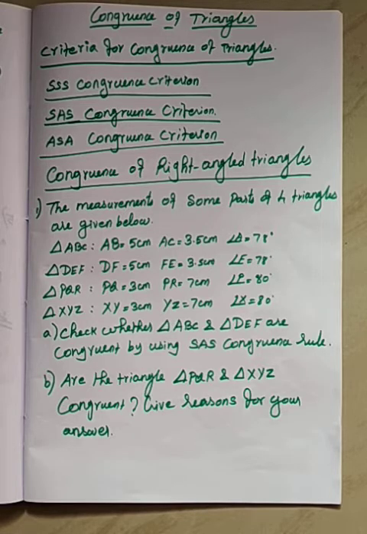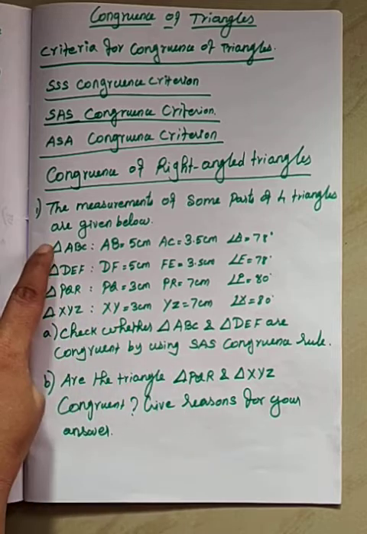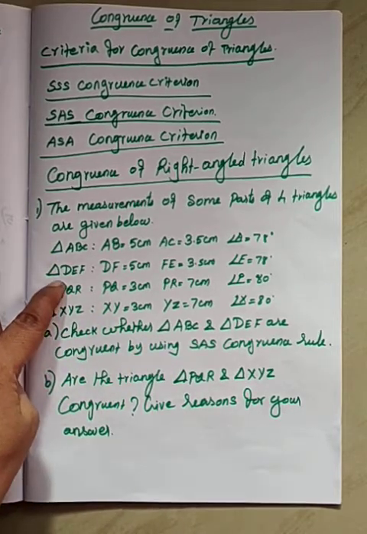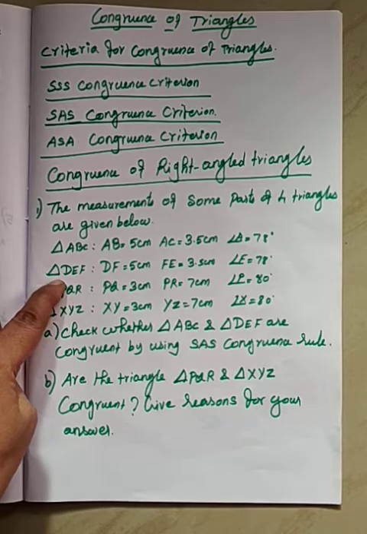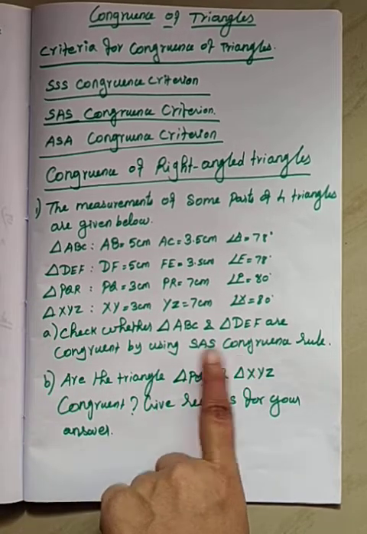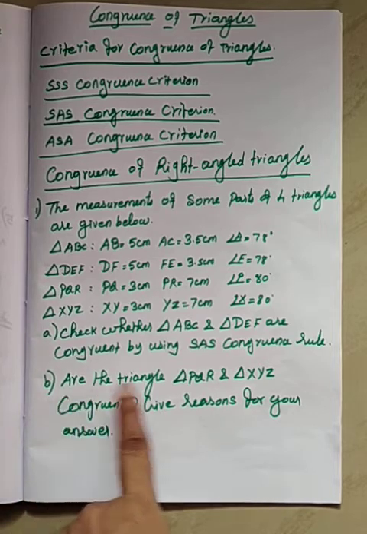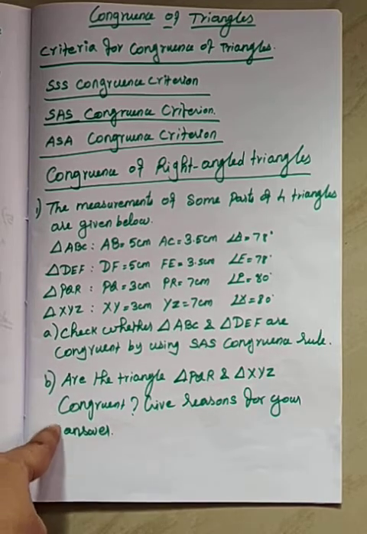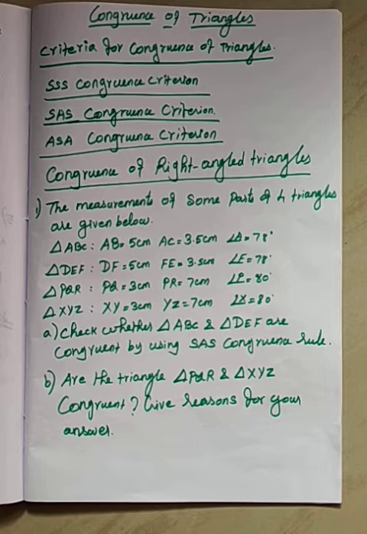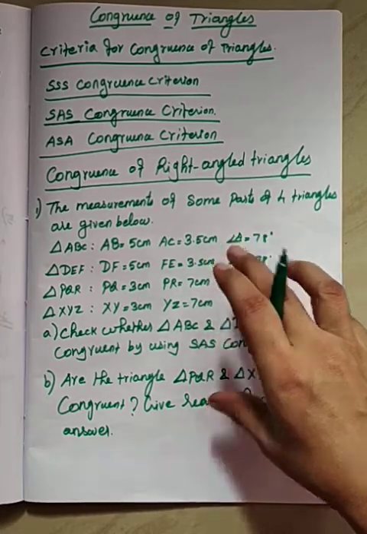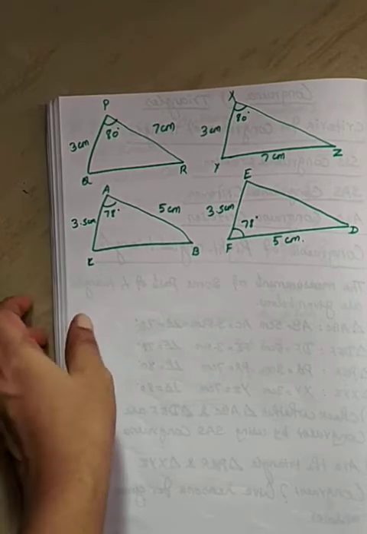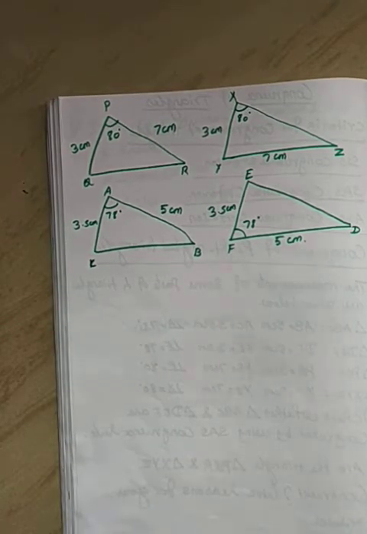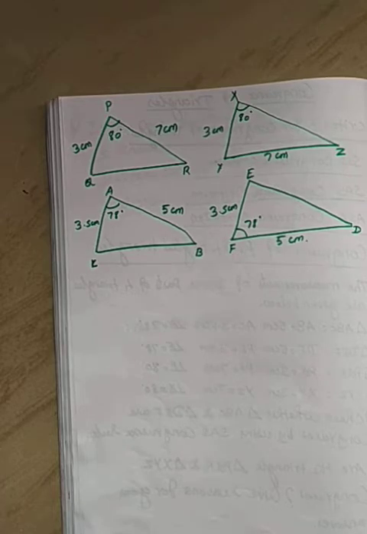What is your first question? Check whether triangle ABC and triangle DEF are congruent by using the SAS congruence rule. Now you have to check it. After that, you have to find whether triangle PQR and triangle XYZ are congruent. Give reason for your answer. First of all, let us draw a rough sketch of these triangles. I will draw the triangles first.